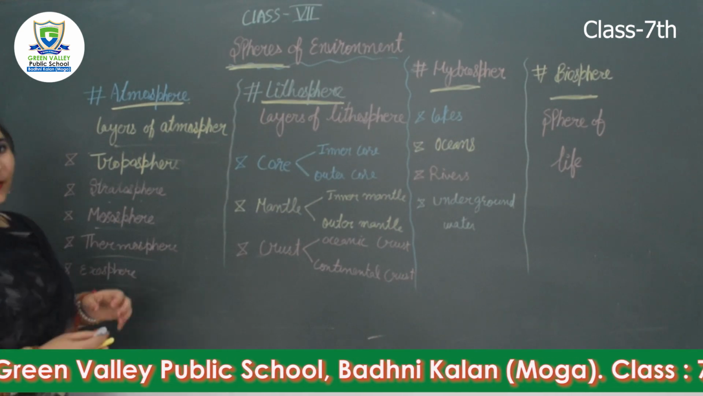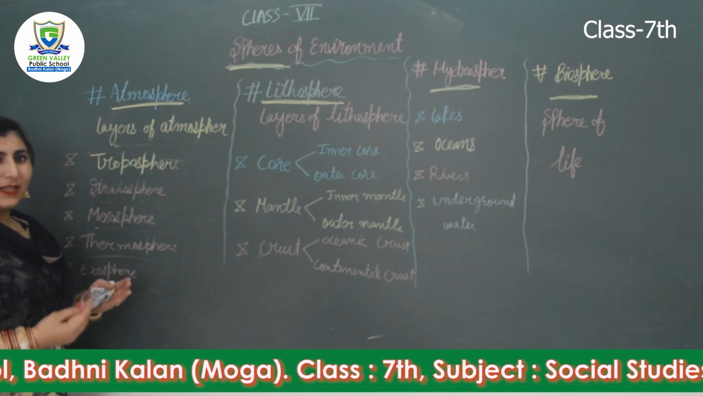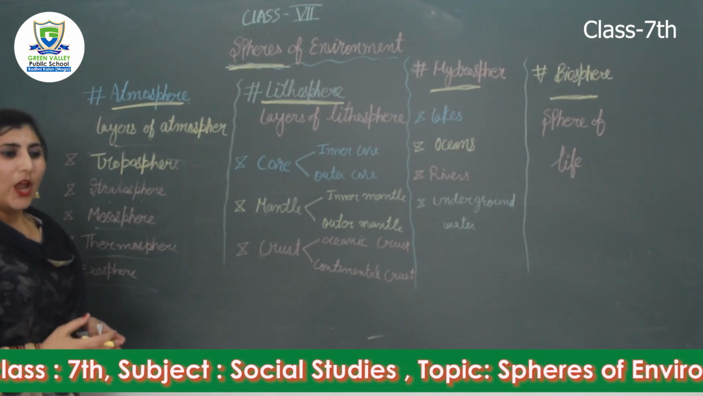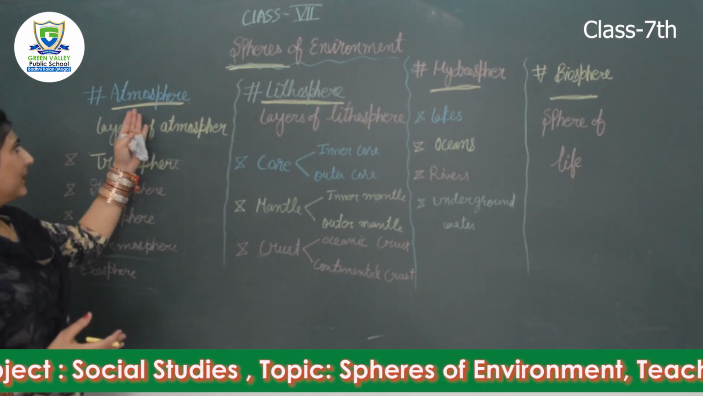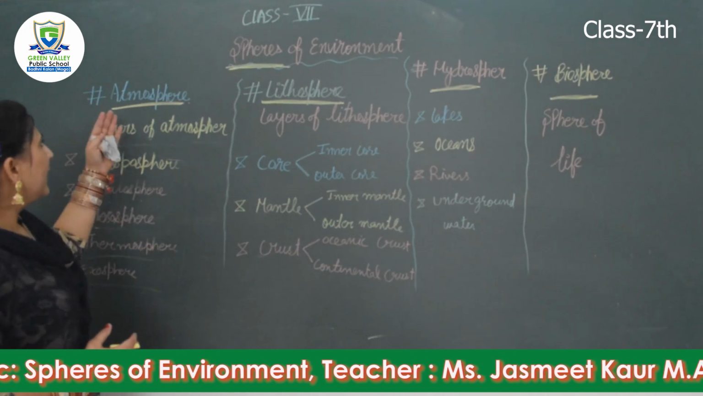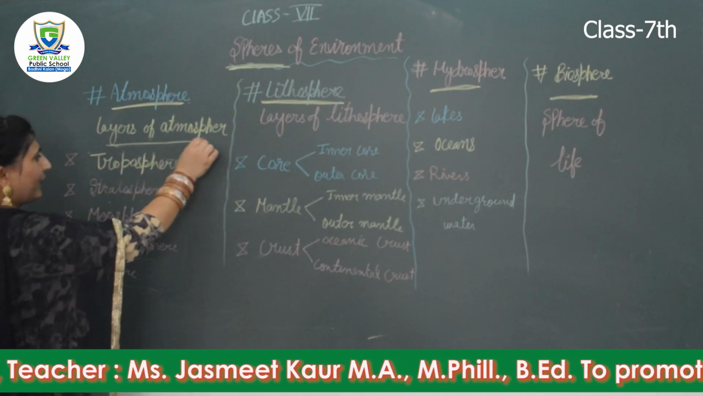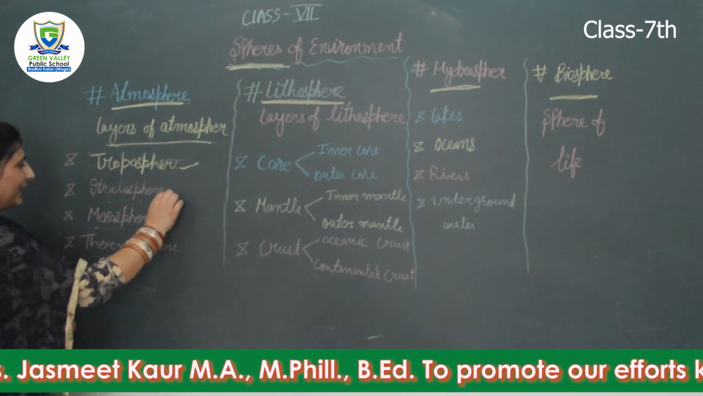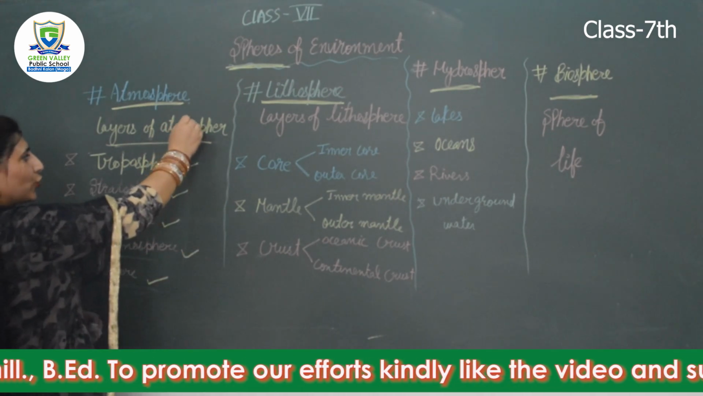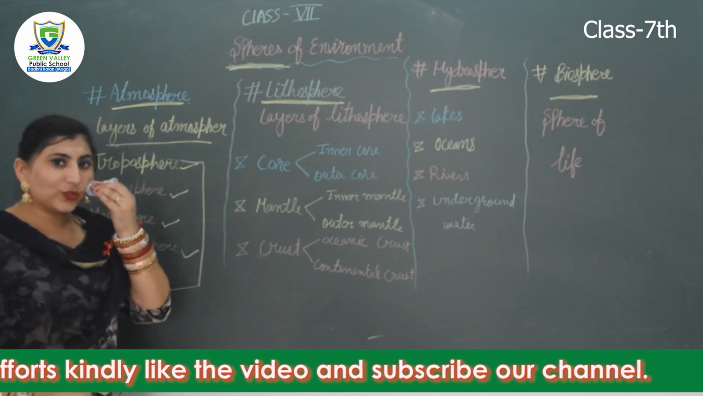The first one is atmosphere. What is atmosphere? An envelope of air which completely surrounds the earth is called atmosphere. Carbon dioxide present in the atmosphere is responsible for the origin and the growth of human beings. It is made up of many layers. The layers of atmosphere are troposphere, stratosphere, mesosphere, thermosphere and exosphere. So atmosphere is made up of 5 layers. Each layer has its own features.